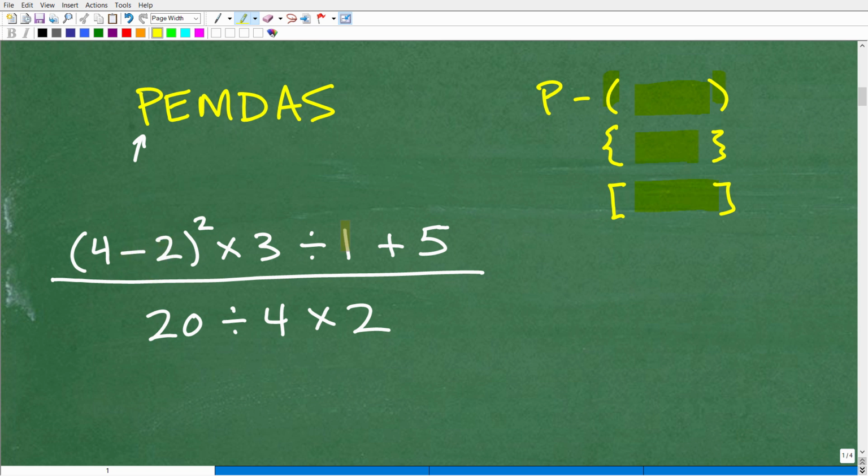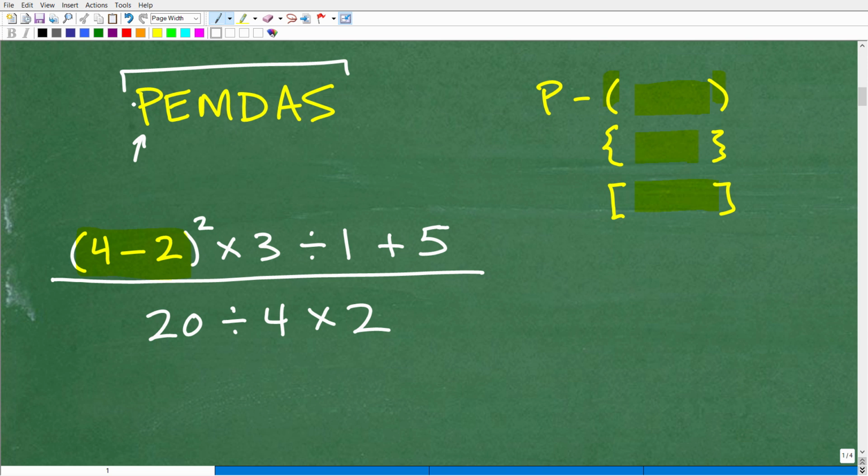So as I look at this problem, I say, ooh, I've got to start right here. 4 minus 2, which of course will be 2. You finish up all the math that is inside the parentheses. Sometimes you have parentheses inside parentheses, and once you get inside, you still have to follow the order of operations to do all this work. So that's an example of what the P stands for in PEMDAS.